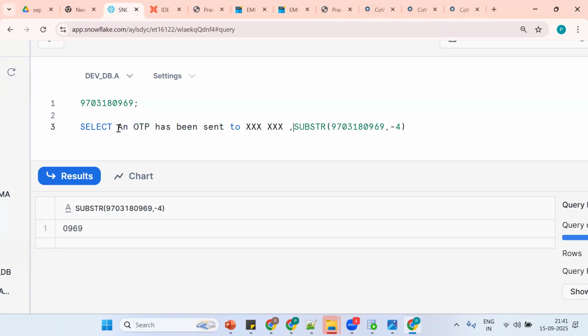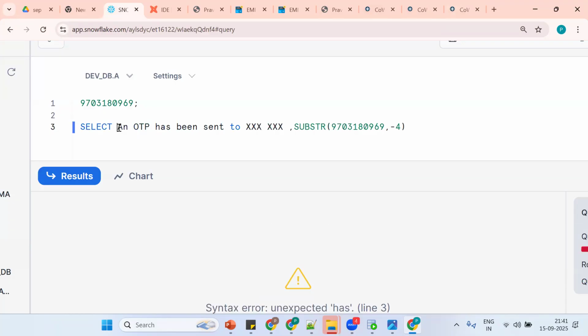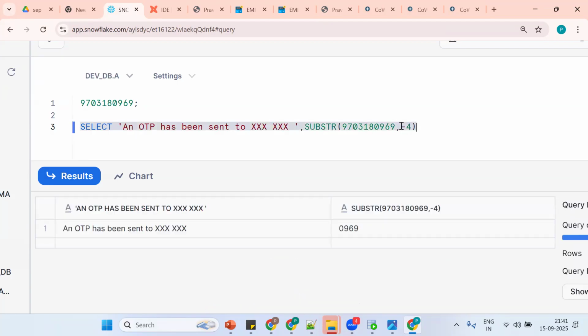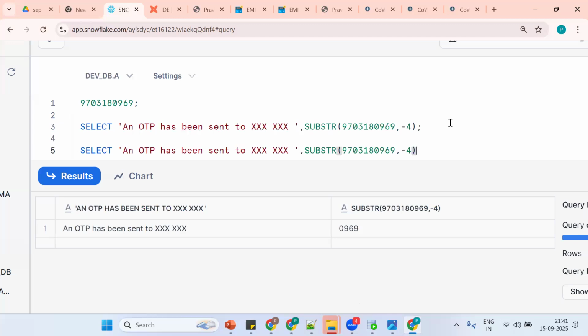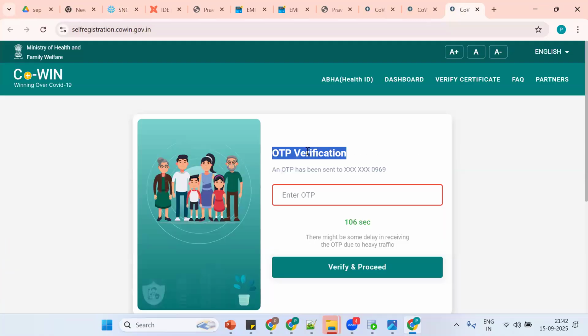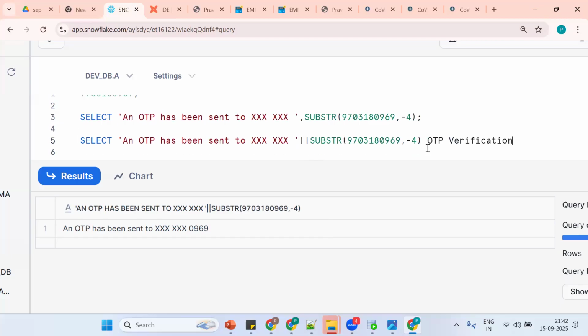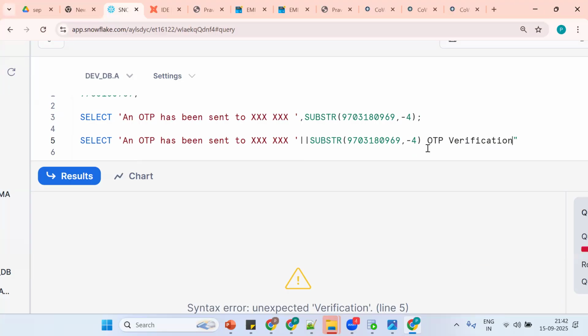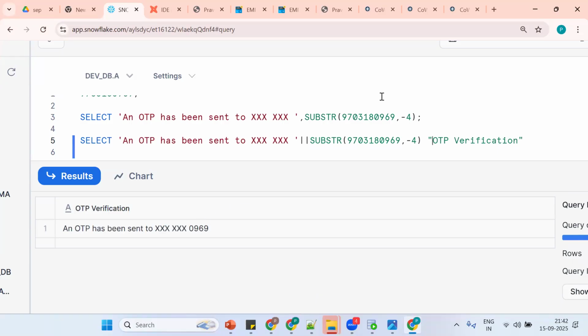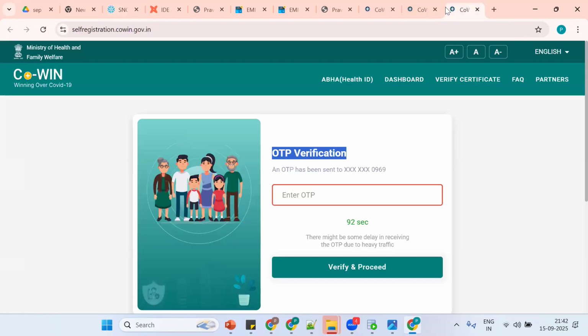Control V. Tell me, what is a string? A string we need to put in single quotes. How do we club 2 strings? Tell me, using which concepts? Using concat or the pipe symbol. Okay, so far good. Now I want to give a proper heading. How do you give a proper heading? By using the column alias concept. Spaces are there, so how do we keep the spaces? Put it in double quotation marks. If you see this use case, it covers substring functionality, concatenate, and column alias.